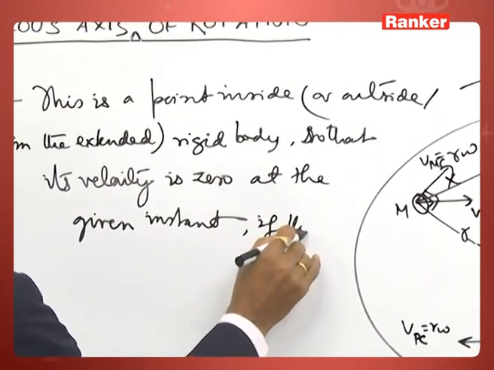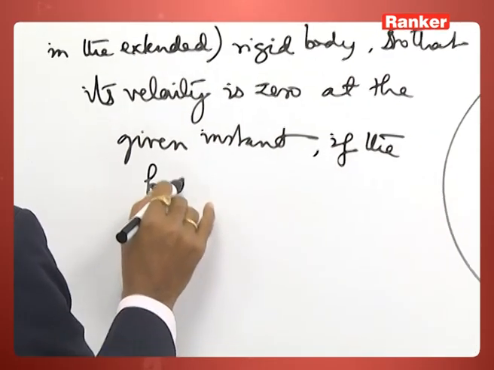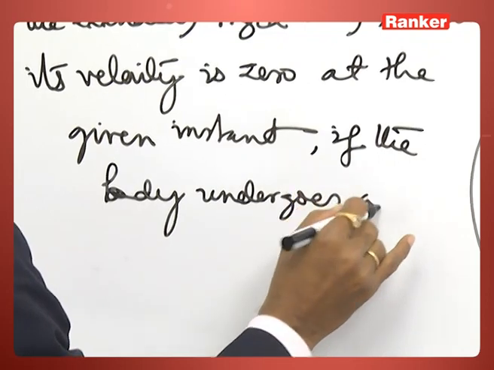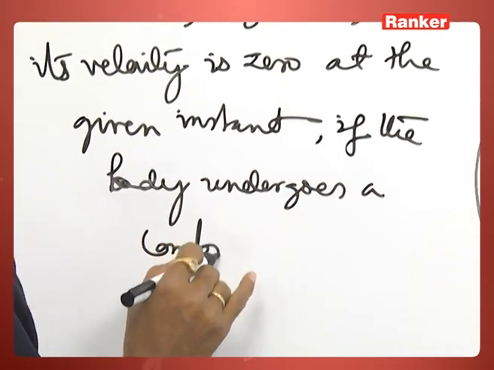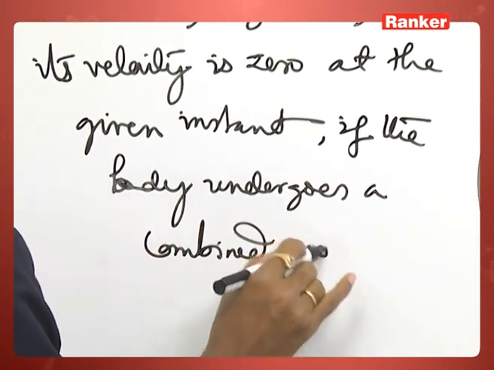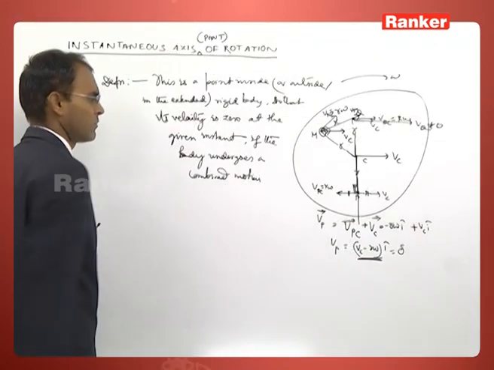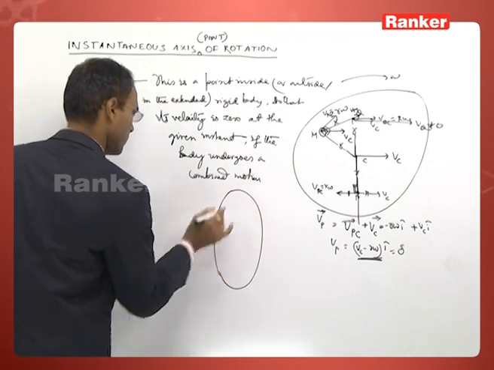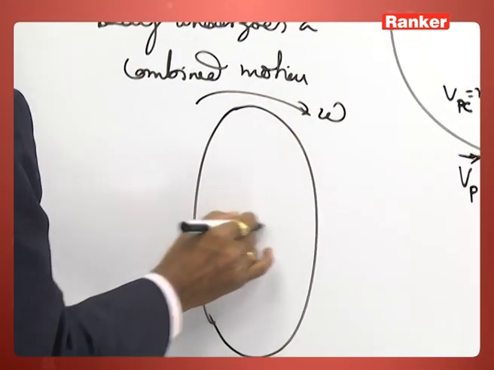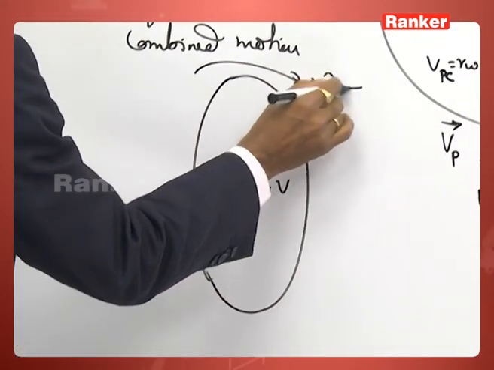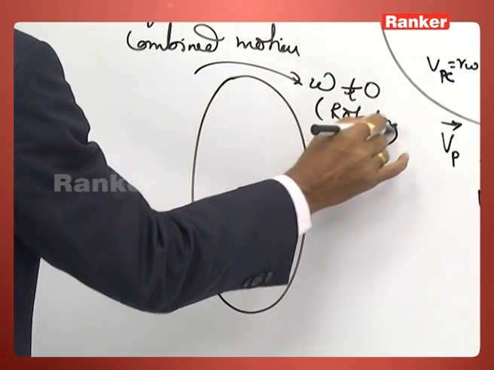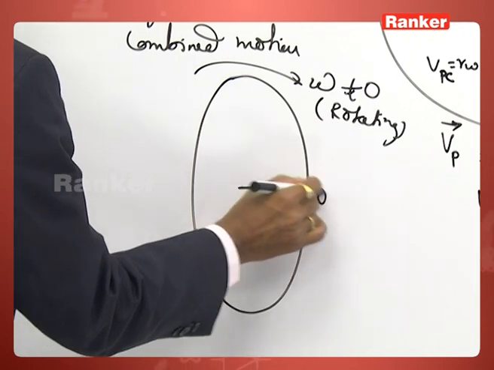If the body undergoes a combined motion, omega not equal to 0, that means it is rotating, and Vc is not equal to 0, it is translating.